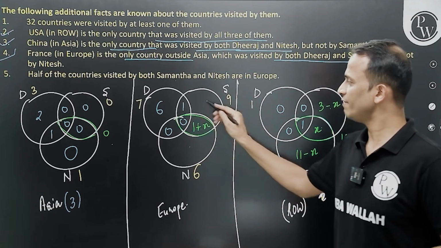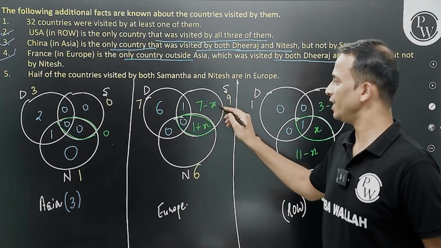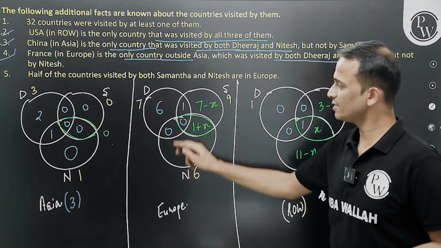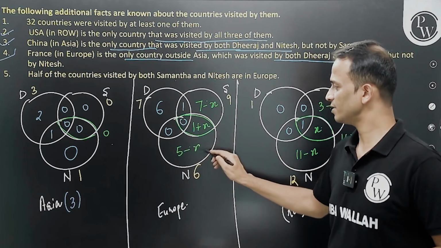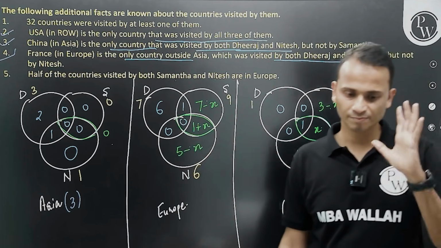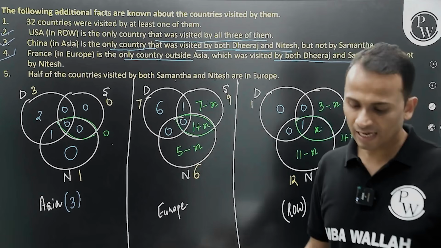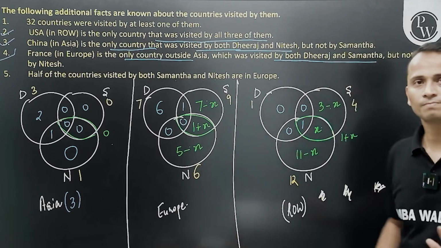9 minus 2, 7. 7 minus x. And then 6 is this entire value. 6 minus 1, 5. 5 minus x. All right. Great. Now we are up till this portion.